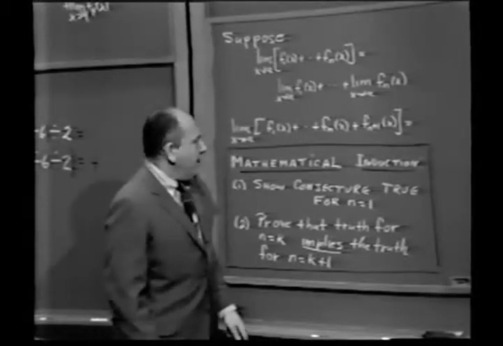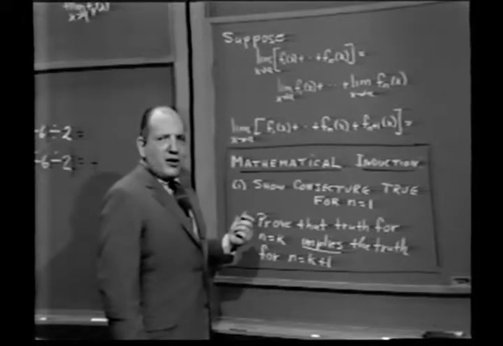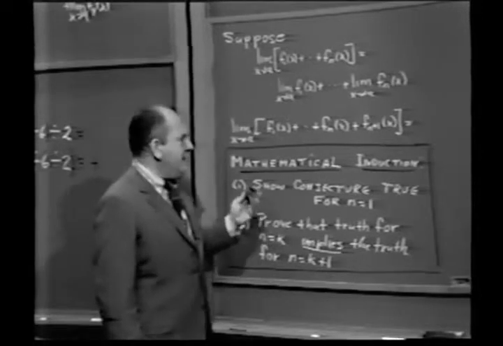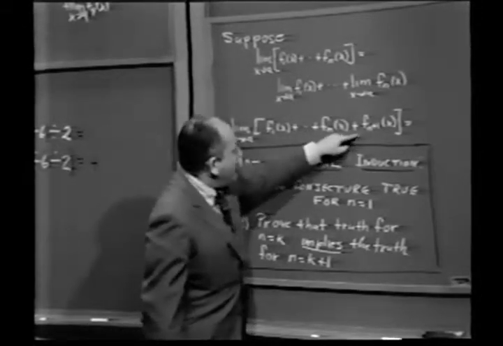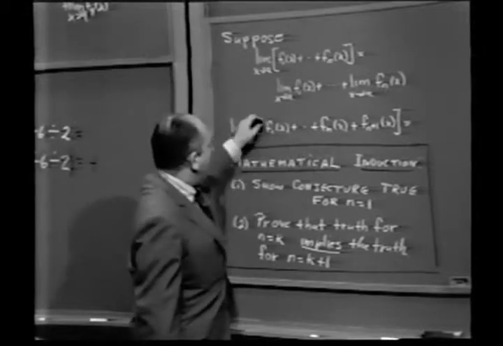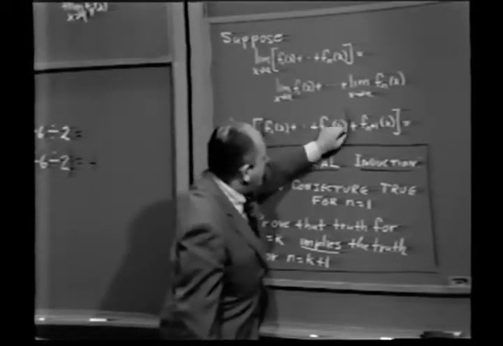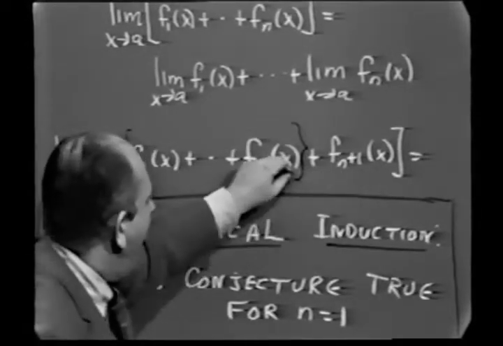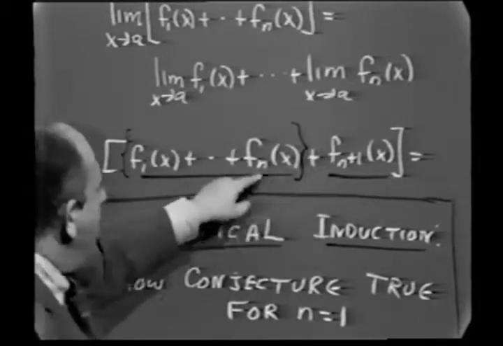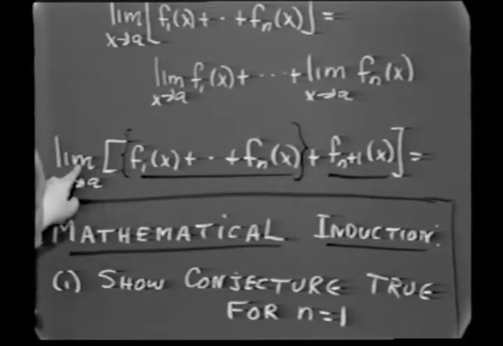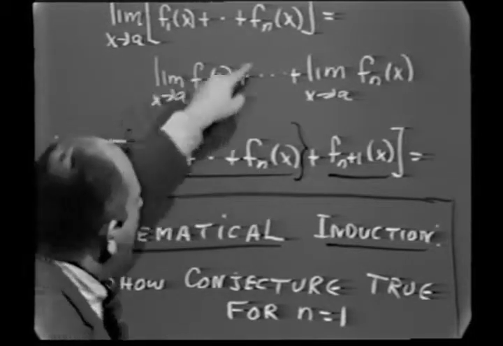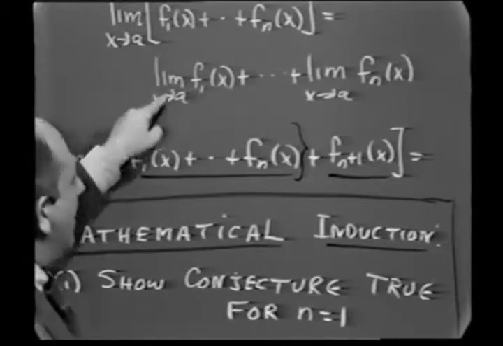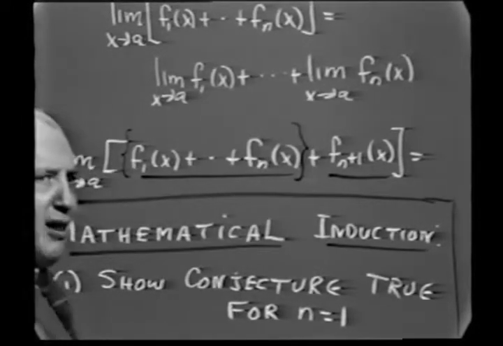Without going through the proof here, we'll do these things in our supplementary notes, in our learning exercises, but here I just want to focus our attention on what the main theme is. What we say is, since we can add without worrying about voice inflection, why don't we throw in a pair of braces here, thus reducing our problem to the limit of a sum when we are adding but 2 functions. Use the theorem there, and now, given the limit of the sum of n functions, we know that that's the limit of the sum, and now it appears that the truth for n is going to imply the truth for n plus 1.